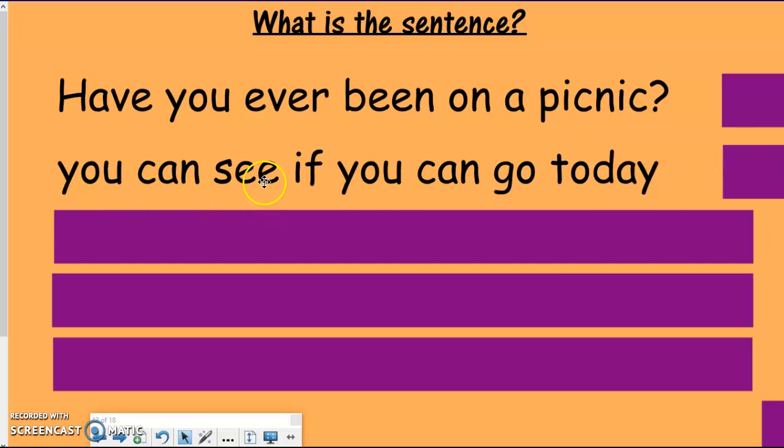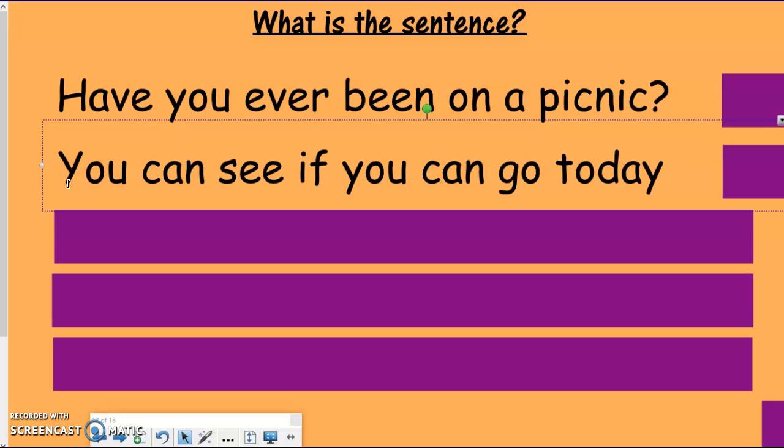You can see if you can go today. All right, this sentence needs some fixing. What do we want to start with? Well, if we look at the start of our sentence, we see that that Y right now is a digging Y. And if it's a digging Y, it's not capital. So we need to make sure to make it a capital Y. You can see if you can go today. I'm going to go ahead and put a period at the end of that sentence for our punctuation. All right, the next sentence.